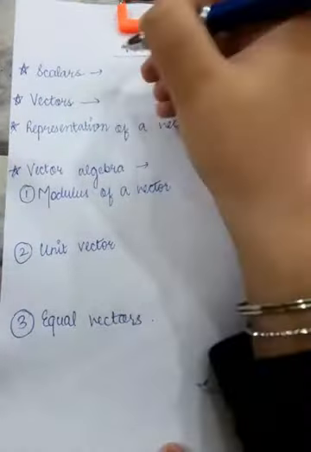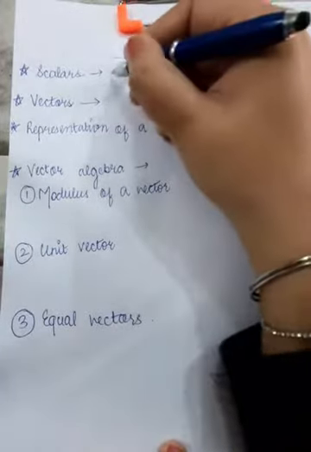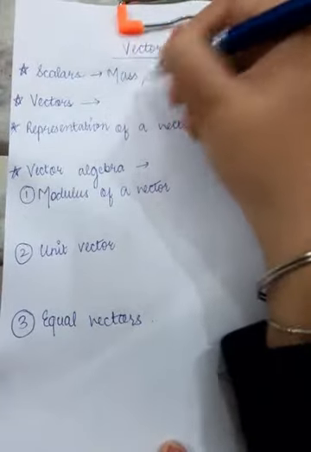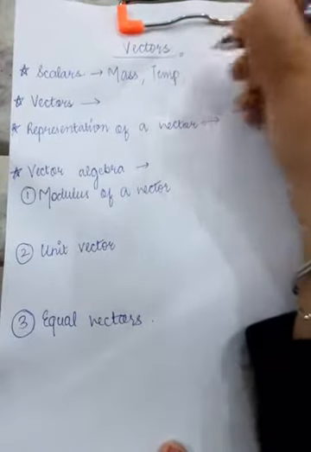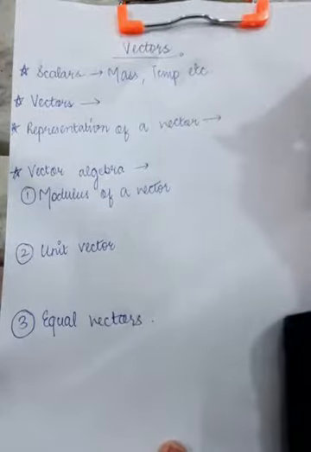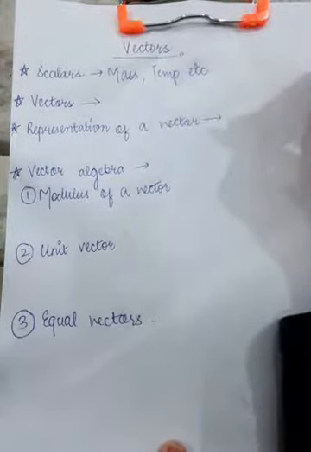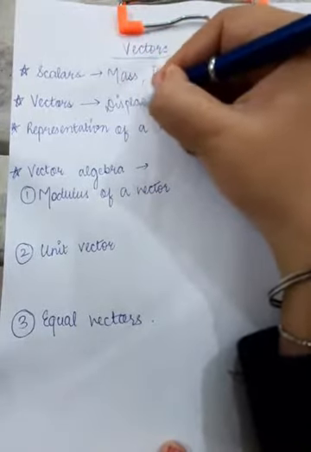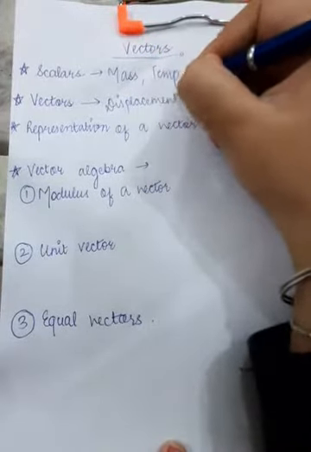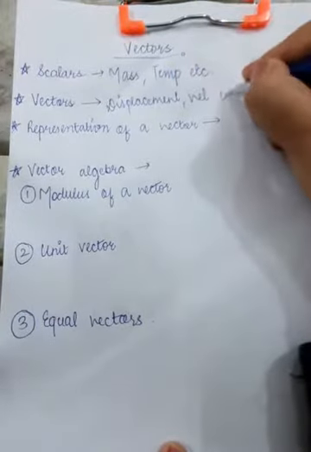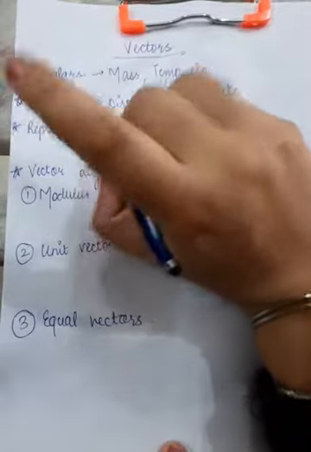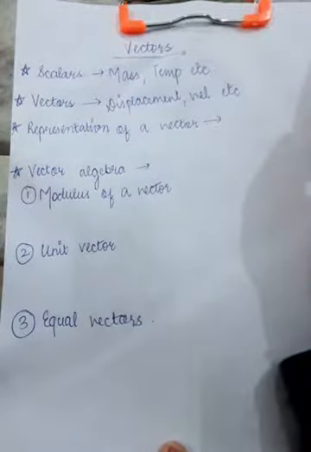I repeat, scalars have magnitude only, and examples of scalar quantities include mass, temperature, etc. Vectors include examples like displacement, velocity, etc. So, scalars have magnitude only and vectors have magnitude as well as direction.